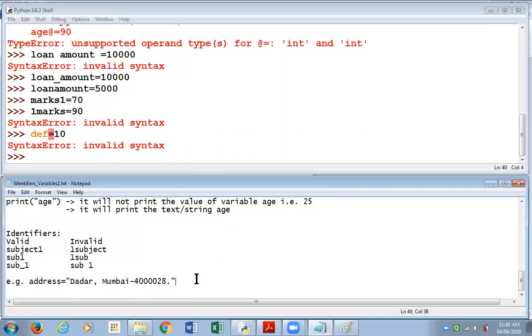Now let me share the answer to this with you. The rule that we have learned, that you are not supposed to use any special character other than underscore, applies to identifiers, to variables, like our variable address over here. That is, this name that we have given, address, should not contain any special character other than underscore. This rule of underscore does not apply to my string.